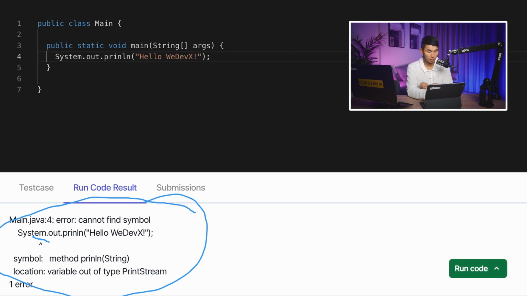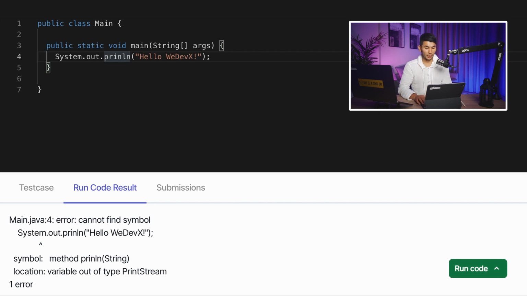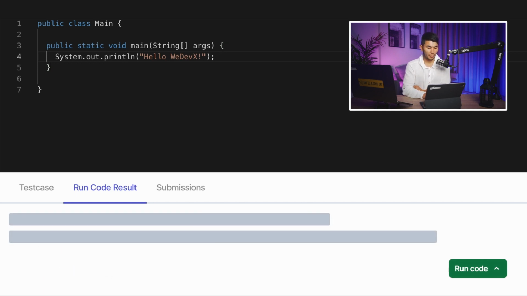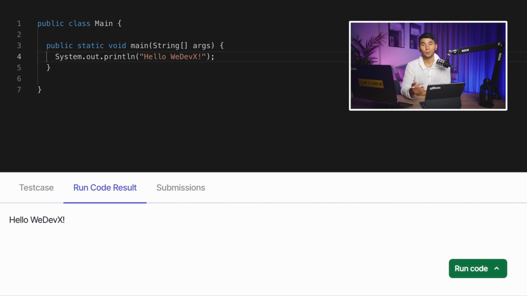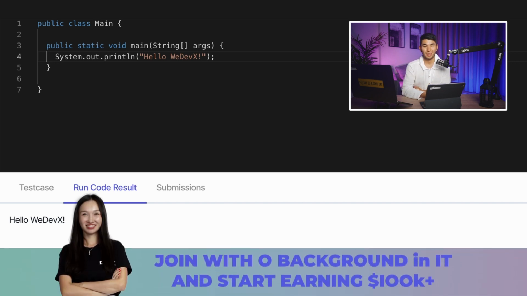All right, now I can see what the error is. See here, I spelled out print and I skipped a T after N. So this is how detail oriented you have to be. Okay, now let's fix my program. So I'm gonna go to N and print. I'm gonna put a T after N and try to run my program again. Okay, now it's loading. Now I see Hello Wedevx. Perfect. We did it again.